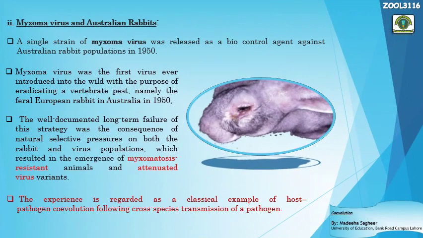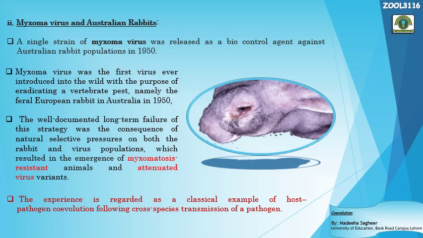Okay, here is the second example of host parasite coevolution, and it's about the Myxoma virus and Australian rabbits. Myxoma was the pathogenic virus that caused a very severe disease, myxomatosis, in different populations of rabbits.